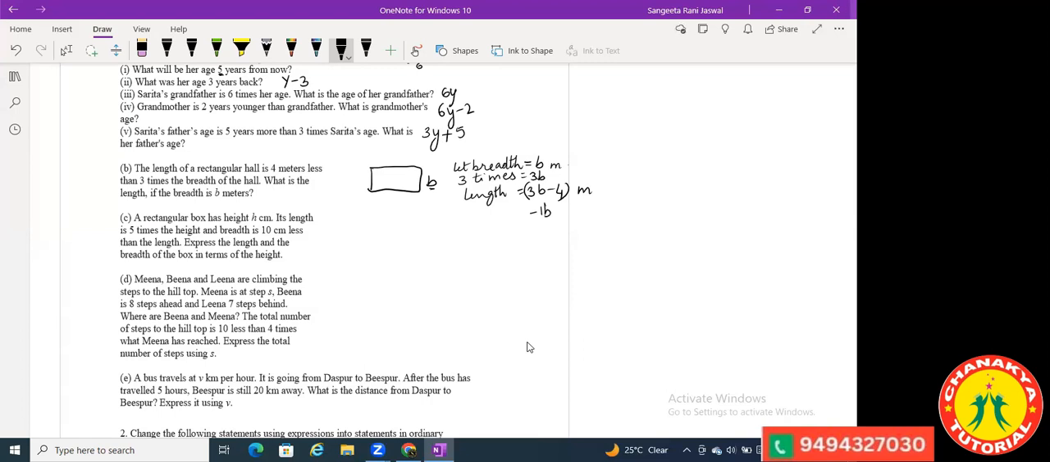No. There is no b with 4. See, 4 is without a variable. 3 is with the variable and 4 is without the variable. So you cannot subtract them. Okay, ma'am. That means both the numbers should have the variable. Yes, both the numbers should be of the same kind. Ma'am, what if I have 3b minus 4c? Then also you cannot do it. It has to have the same variable. Okay, ma'am.